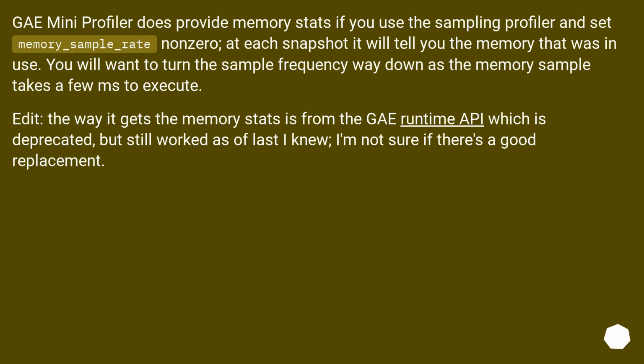Edit: the way it gets the memory stats is from the GAE runtime API, which is deprecated, but still worked as of last I knew. I'm not sure if there's a good replacement.